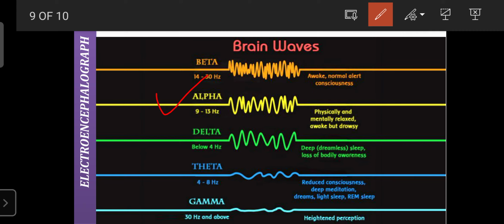Next are the delta waves. Their frequency is below 4 hertz, and these waves are recorded when the person is in deep sleep that is dreamless. In deep sleep there are no terror or vivid dreams. Terror and vivid dreams also indicate abnormalities in the brain, such as an injury, some problem or stress in the brain. At that time you have terror dreams. For example, we are going somewhere, an accident happens, or both legs are cut off.